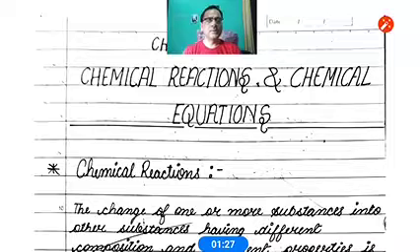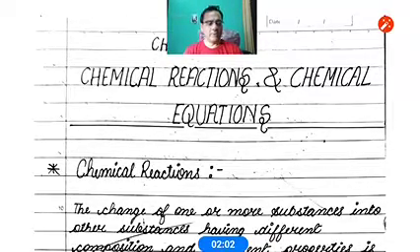For example, burning of a candle. When the candle burns, some gases are formed, with new properties. Formation of curd from milk. Curd is a new substance, it is formed from the milk, so we can say it's a chemical change. Rusting of iron, that is also the best example of chemical change. So in this chapter, based on this chemical change, we will study something, and that is the chemical reaction.